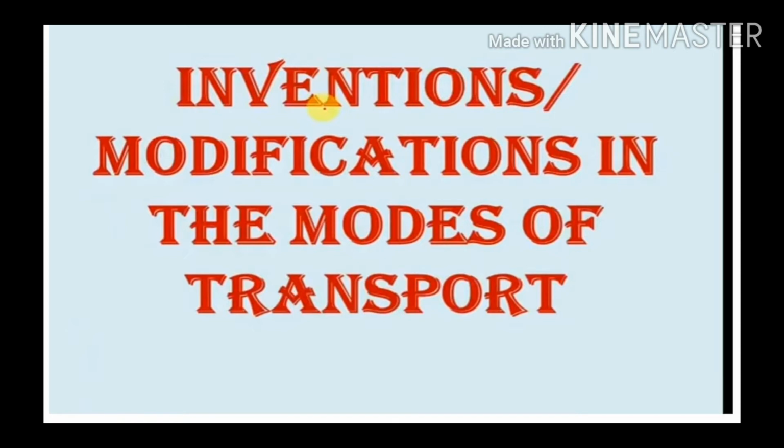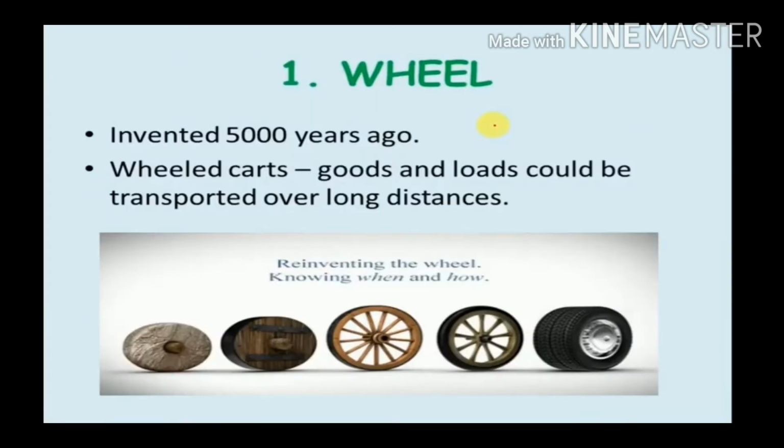In that series, first was the wheel. It was invented 5000 years ago, and after some time, the wheel cart was also made, in which goods and loads could be transported over long distances, right? Because of the wheel carts, we can transport lots of goods over a long distance.